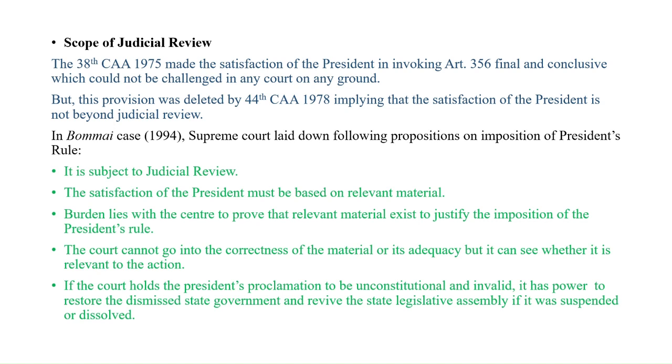First, it is subject to judicial review. The satisfaction of the President must be based on relevant material. The burden lies with the center to prove that the relevant material exists to justify the imposition of President's rule. The court cannot go into the correctness of the material or its adequacy, but it can see whether it is relevant to the action. If the court holds the President's proclamation to be unconstitutional and invalid, it has power to restore the dismissed state government and revive the state legislative assembly if it was suspended or dissolved.